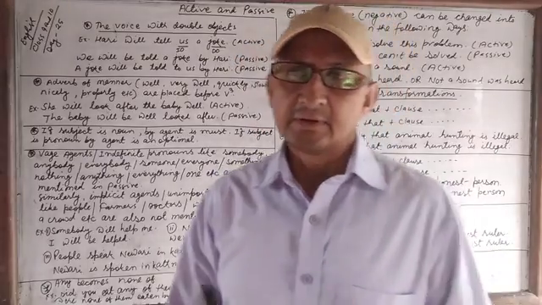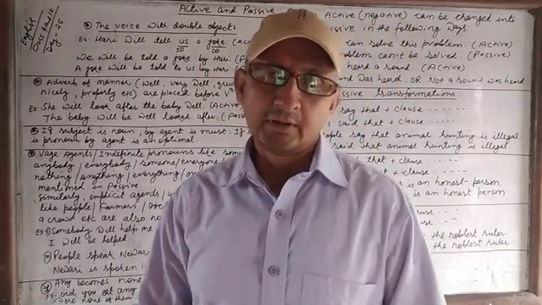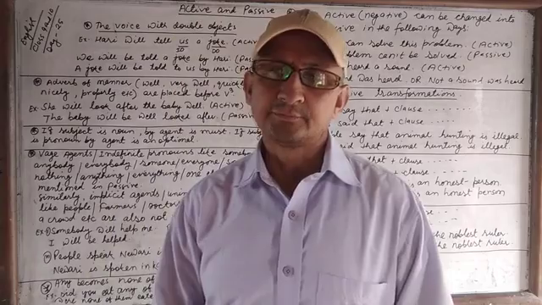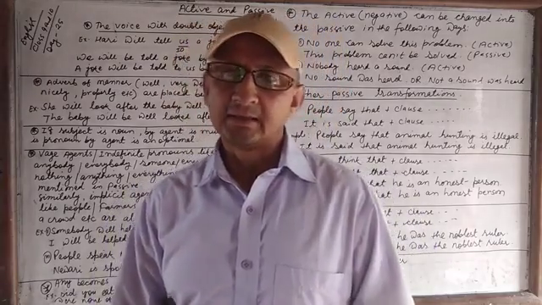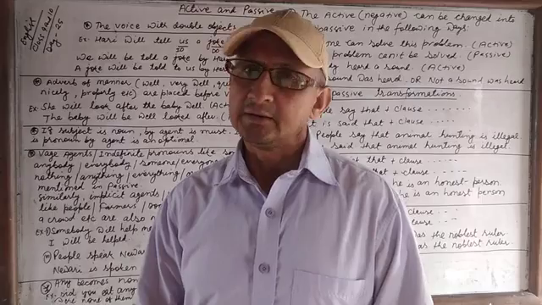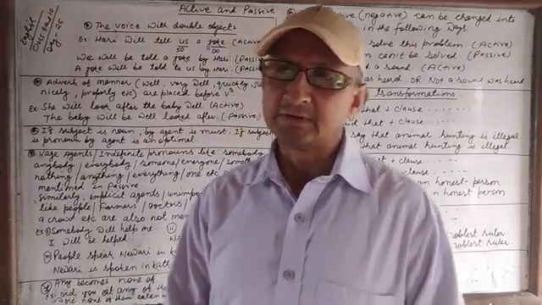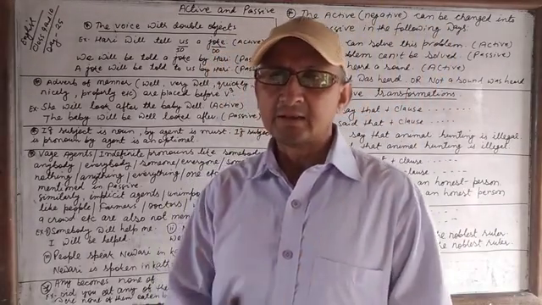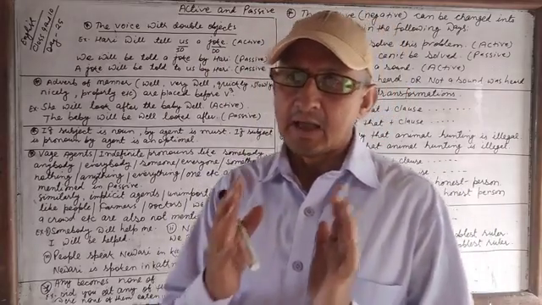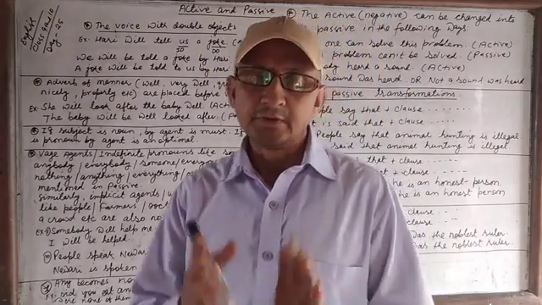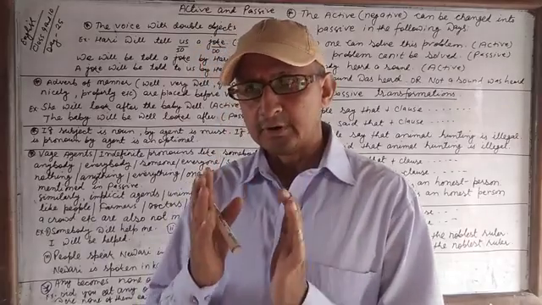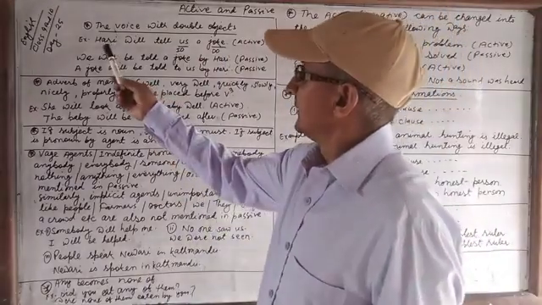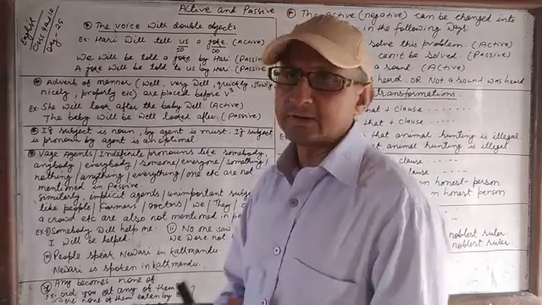In double object, there is a direct and an indirect object. Direct object means person, indirect object means things. Any one of the objects can be the subject in the passive. If the direct object is used as the subject, the indirect object is placed after the main verb. We usually use to or for before the indirect object. Let's see the example to make it more clear.